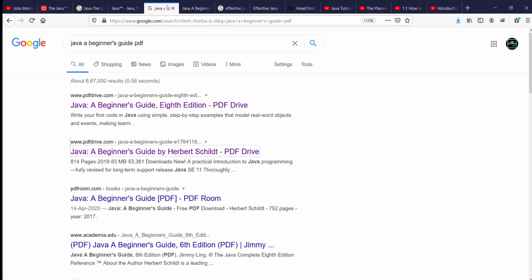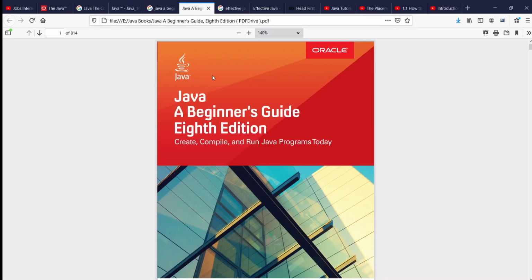Then the next book is Java: A Beginner's Guide. The PDF of this book is also available, and the preview and the cover page look like this. It's provided by Oracle and it's a beginner-friendly guide which can help you build in-depth knowledge of every concept in Java.